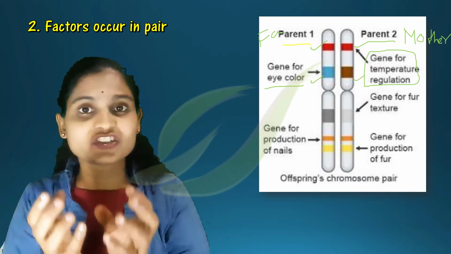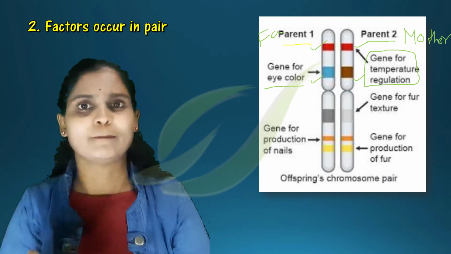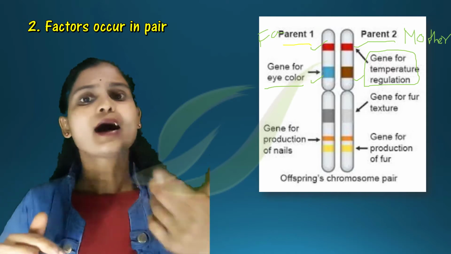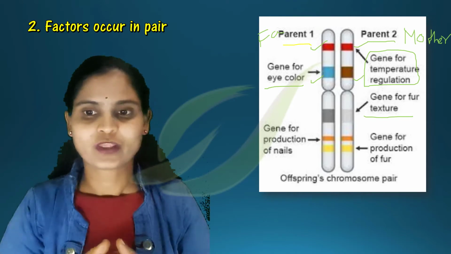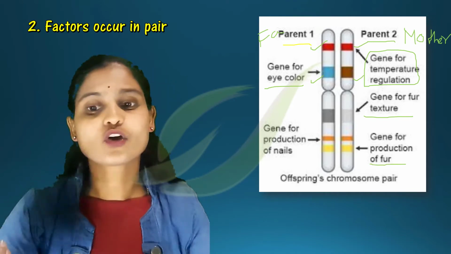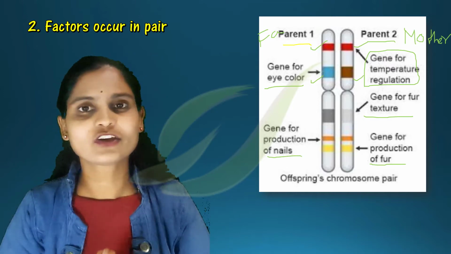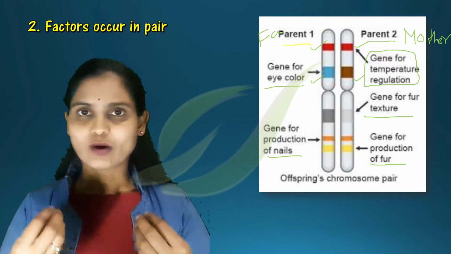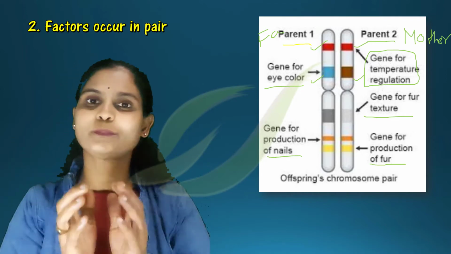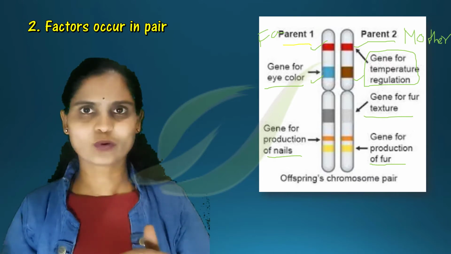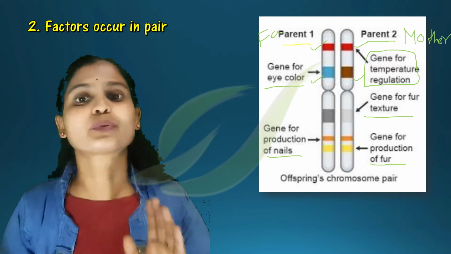So sometimes the genes will be different but the coding for the gene is the same. Both are coding for eye color. Here you can see the gene for fur texture, and then again the gene for production of fur, and the gene for production of nails. Just an example I am giving here. You can see in all diploid organisms they are having a pair of genes. So for every character, one pair of genes is present.